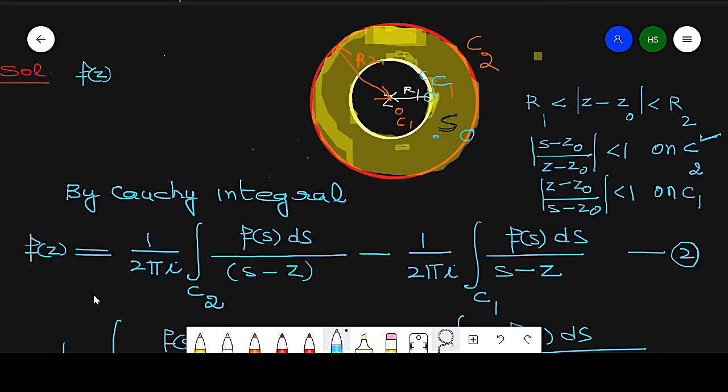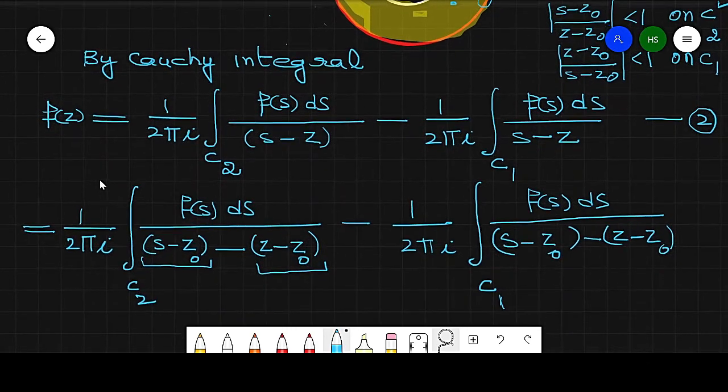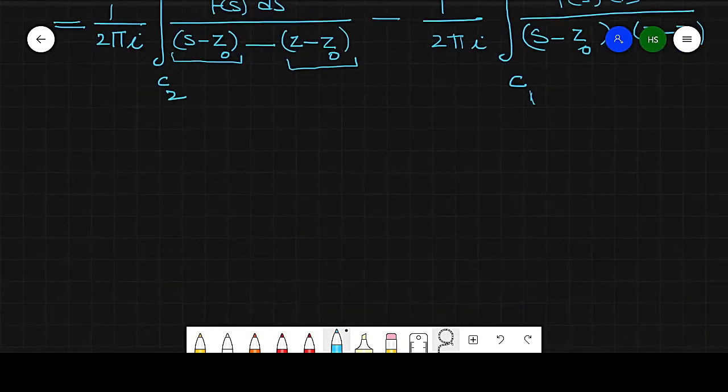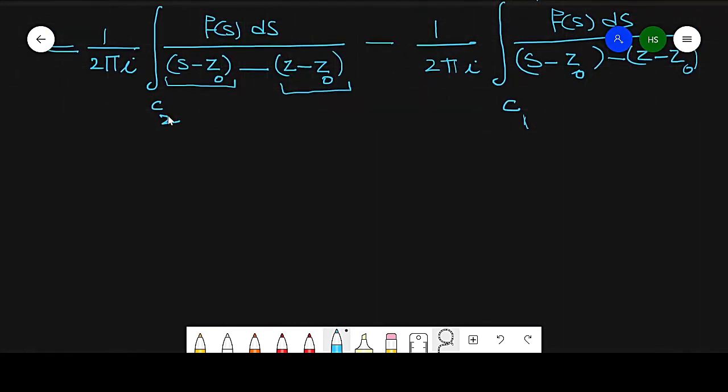So then what will we do? We will take these parts in mind. When we are discussing the C2 region, in that case I will take 1 by 2 pi i of these values. Now what is my requirement? Here it is the C2 region.